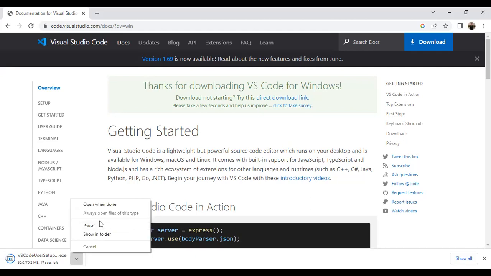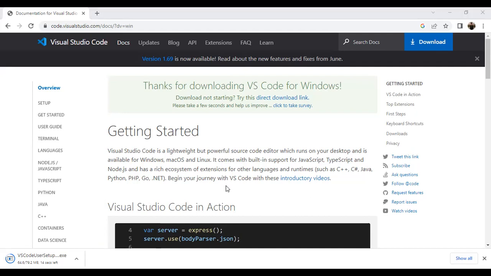After the download completes, open, show in folder. See, it has been downloaded. It's here.